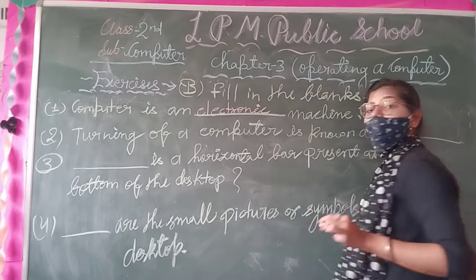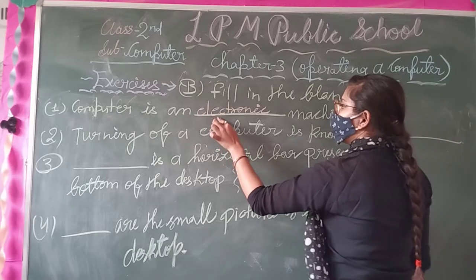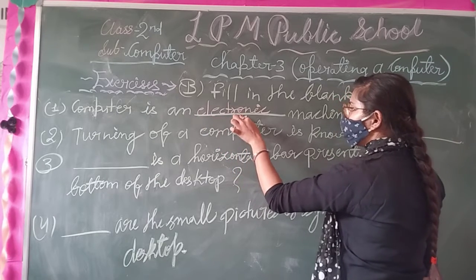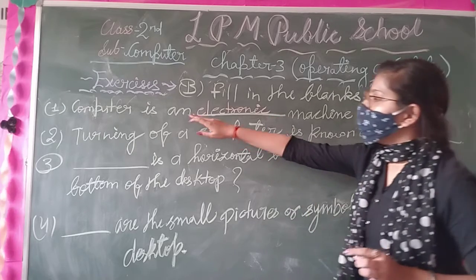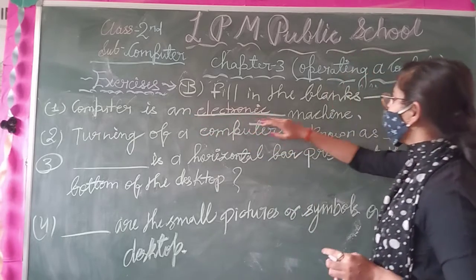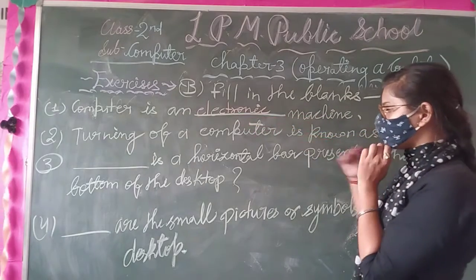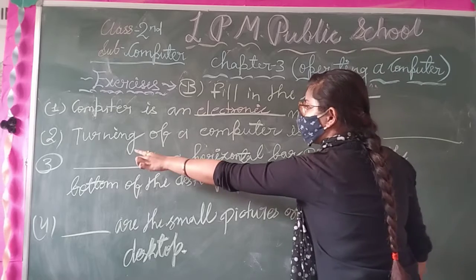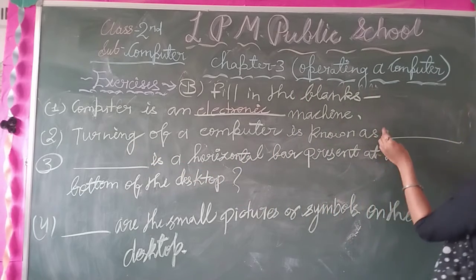What is the spelling of electronic? E-L-E-C-T-R-O-N-I-C. So dear student, computer is an electronic machine.